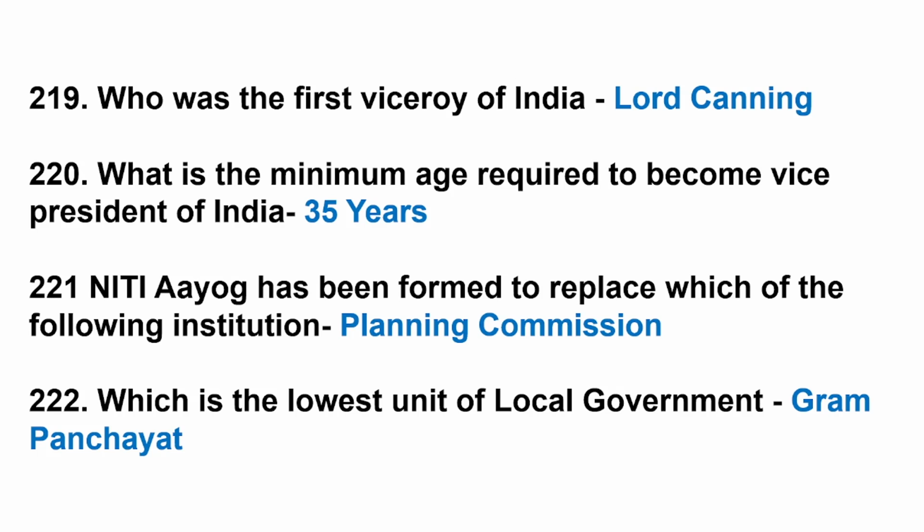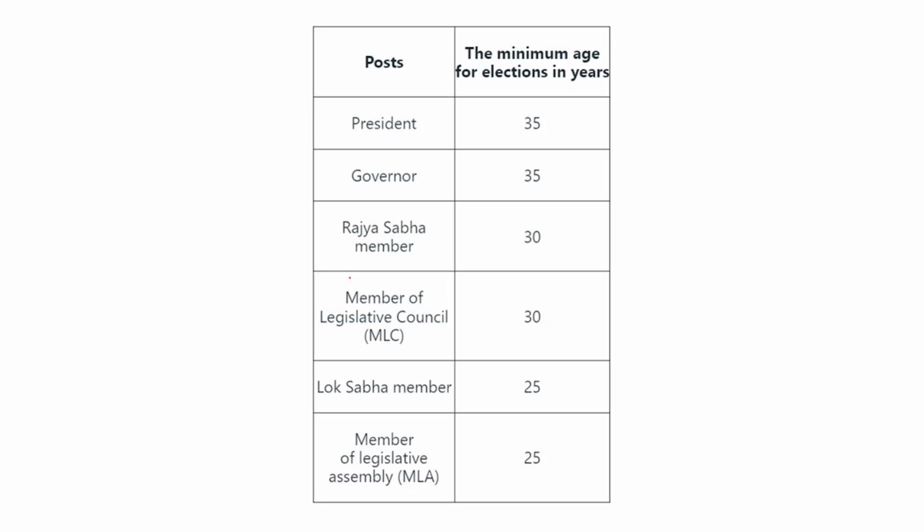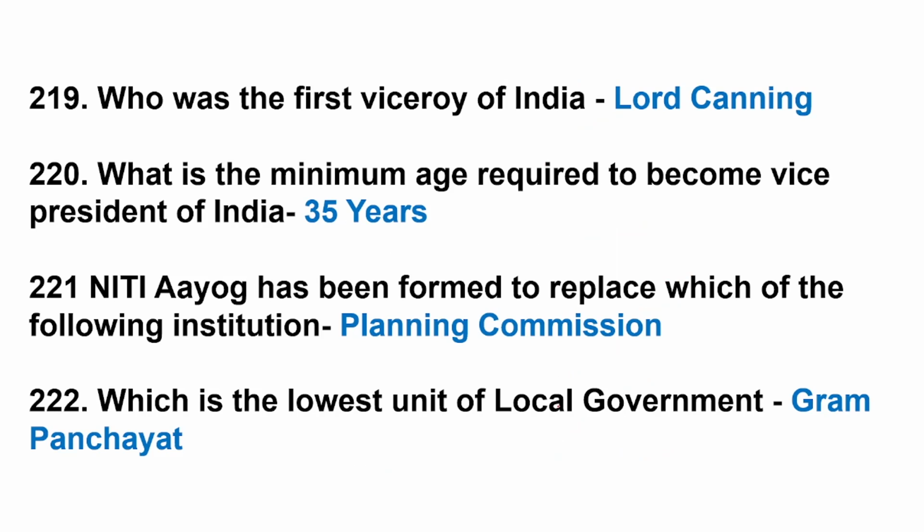Who was the first Viceroy of India? Lord Canning. What was the minimum age required to become Vice President of India? 35 years. President 35, Governor 35, Rajya Sabha member 30, Member of Legislative Council 30, Lok Sabha member 25, MLA 25. So 35 is the correct answer.